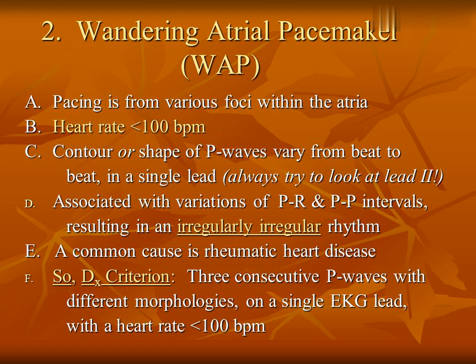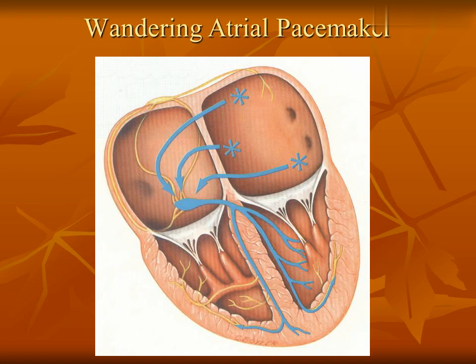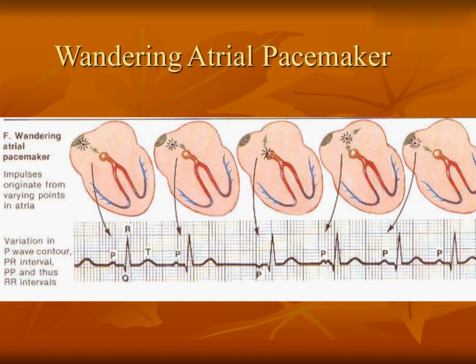In a single lead, always try to look at lead 2. D. Associated with variations of PR and PP intervals, resulting in an irregular rhythm. E. A common cause is rheumatic heart disease. So, diagnostic criterion: 3 consecutive P waves with different morphologies on a single EKG lead, with a heart rate less than 100 BPM. Wandering atrial pacemaker.